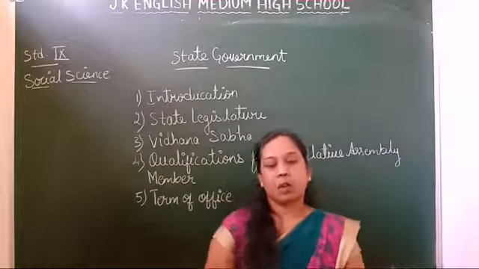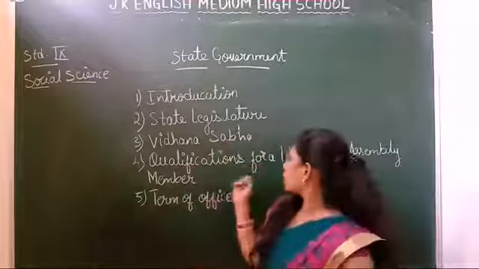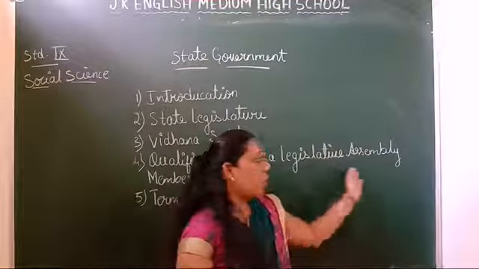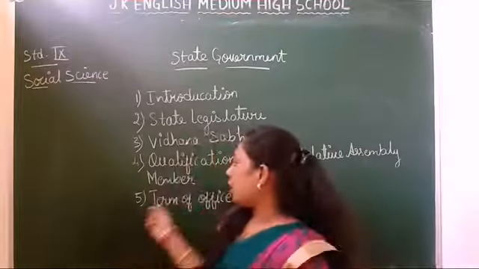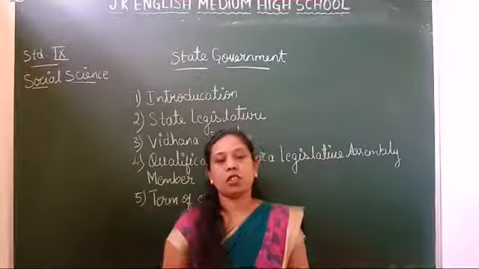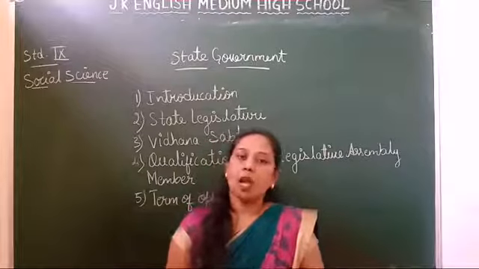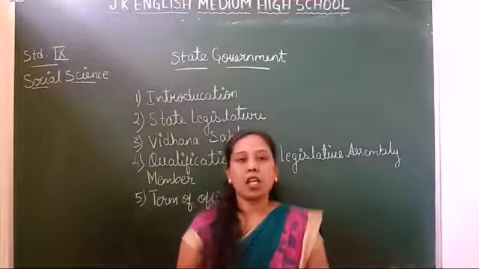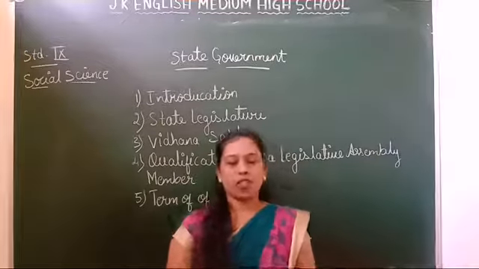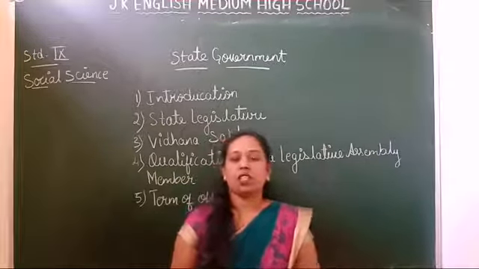Next is the qualifications of legislative assembly members. What qualifications does a person need to become a member of the Vidhana Sabha, the lower house? The first main thing, he should be a citizen of India.